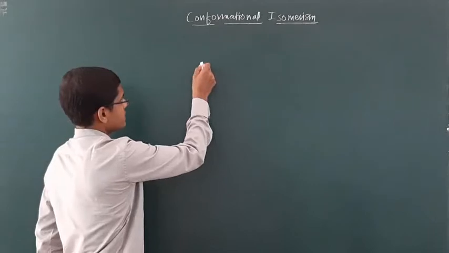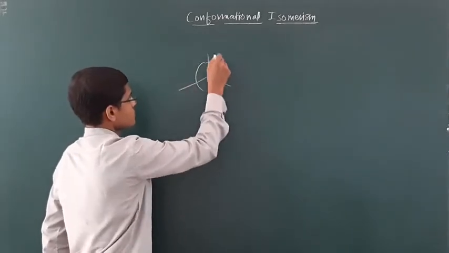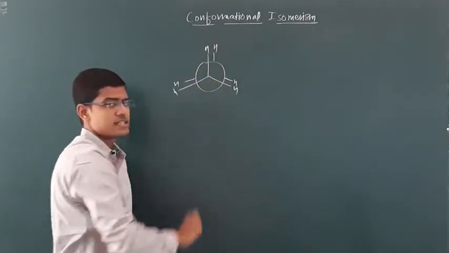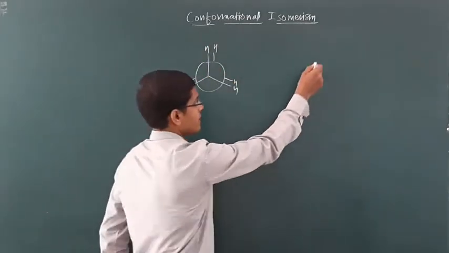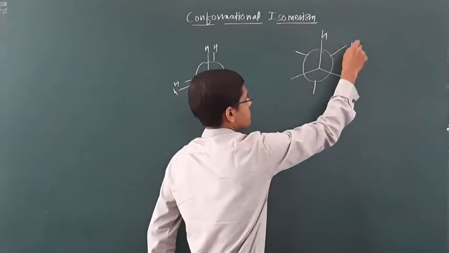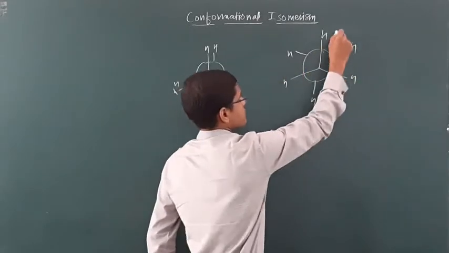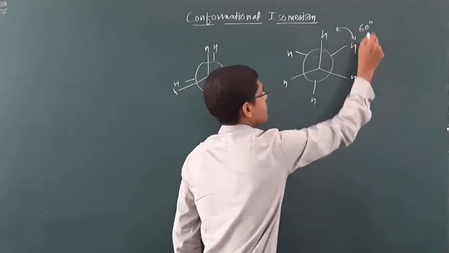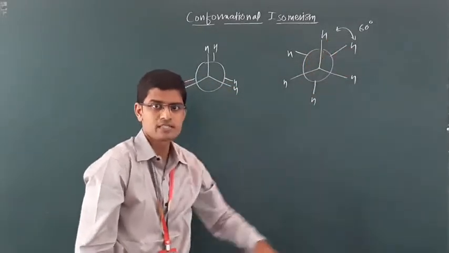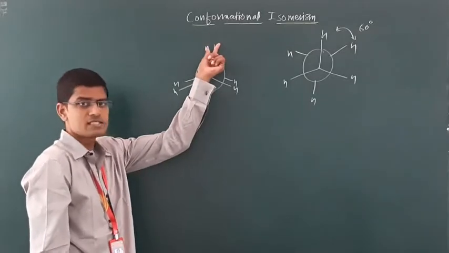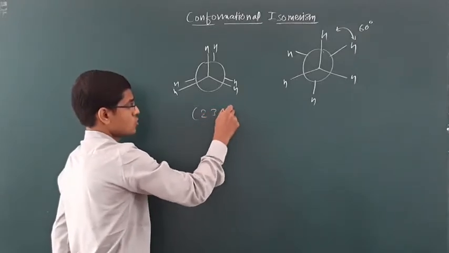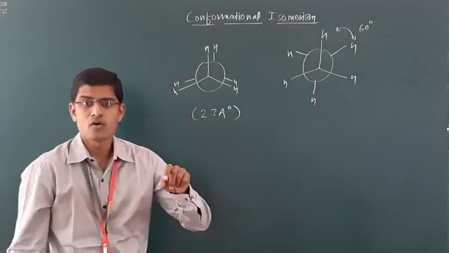In the eclipsed conformation, the two hydrogens are very close to each other, while in the staggered conformation these two hydrogens are far apart, at the maximum distance. In the eclipsed form, the distance between these two hydrogens is 2.3 angstrom, which is less than the van der Waals radii.